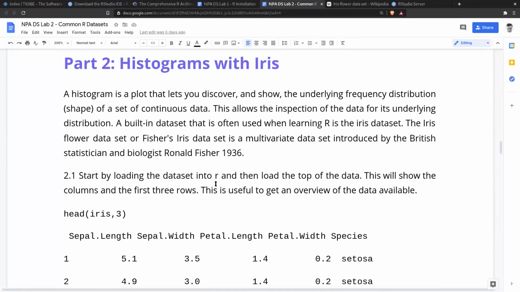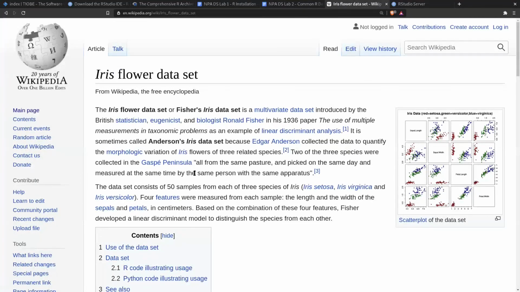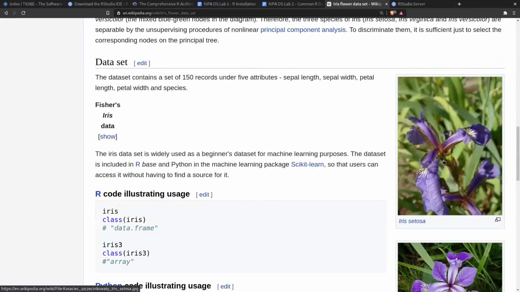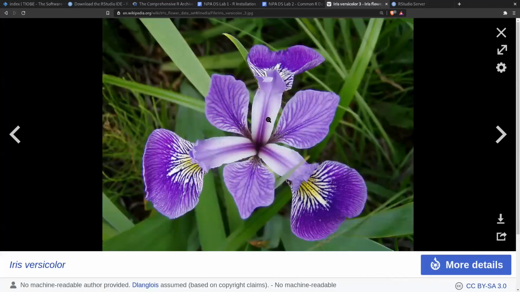And then in the second part, we're going to look at the iris dataset. Now the iris dataset is also quite famous, and it's different from mtcars. It's a flower dataset that was created by a biologist called Ronald Fisher in the 1930s, and it's also built into RStudio for us to use. And you can do all sorts of analysis. And if you don't know what an iris is, it's a flower, and there's some pictures of some irises there. So that's the iris dataset.